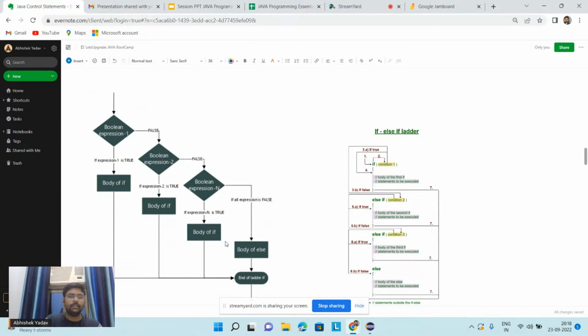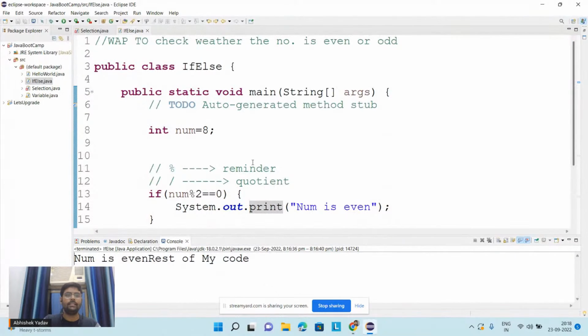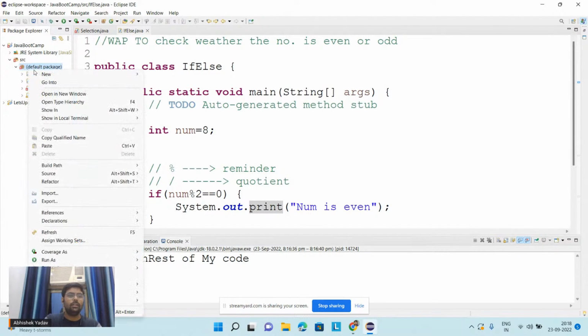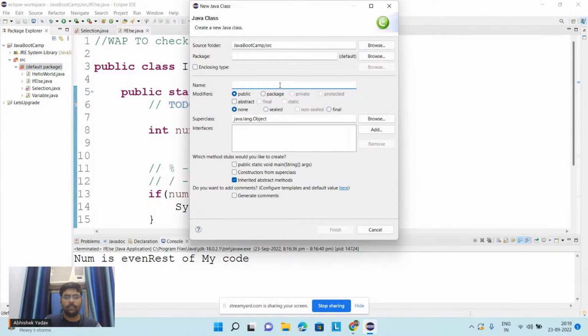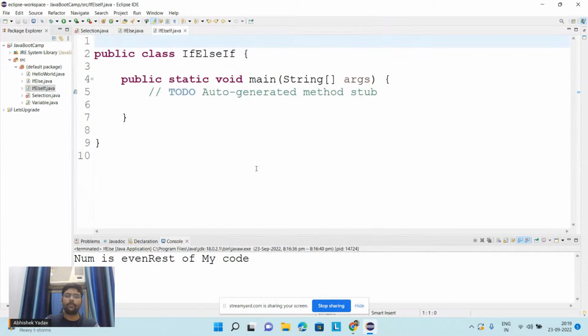Yes? Yes. So let's try to write a simple program using if else if also. So again, what I will do here, I will create a new class, and in the new class I will write the name of the class, if else if, and here I will write public static void main. Finish.